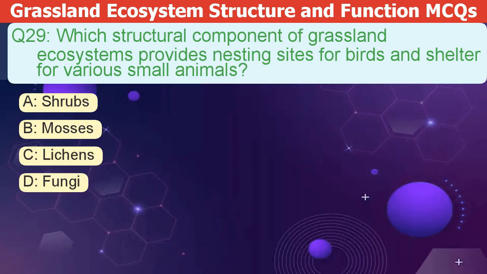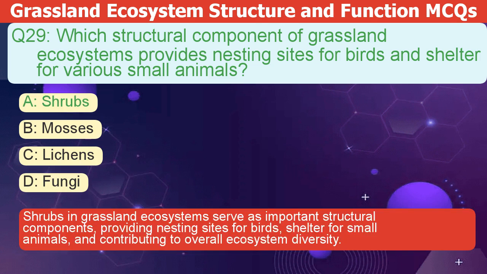Which structural component of grassland ecosystems provides nesting sites for birds and shelter for various small animals? A. Shrubs. B. Mosses. C. Lichens. D. Fungi. The correct answer is A. Shrubs in grassland ecosystems are important. They provide nesting sites for birds, shelter for small animals, and boost overall ecosystem diversity.